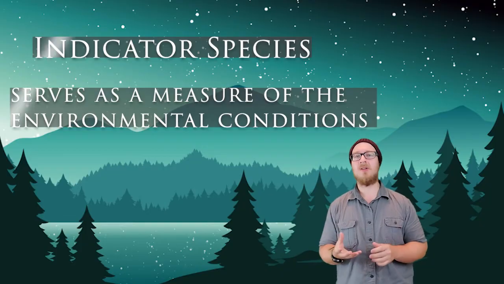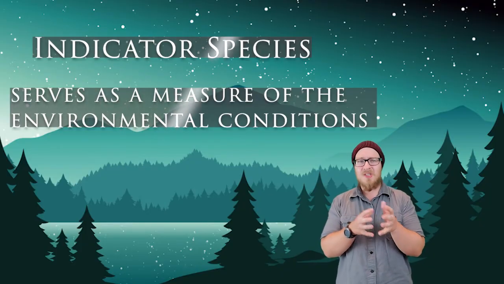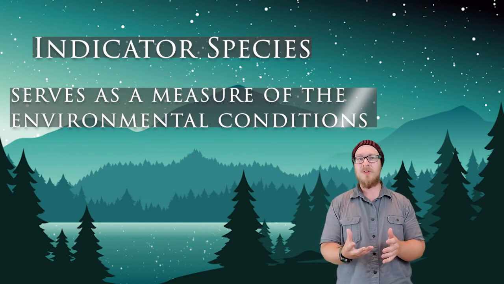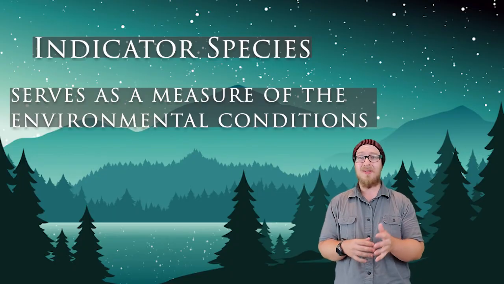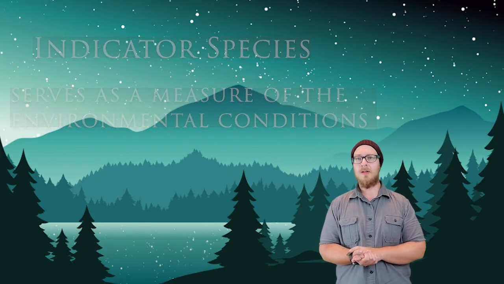One more species concept you should be familiar with is an indicator species. When studying the health of an ecosystem, there are particular species a scientist would look for to get a quick idea of the health and quality of an area. Species with a narrow ecological tolerance curve are useful to scientists because they are intolerant to polluted or degraded ecosystems.